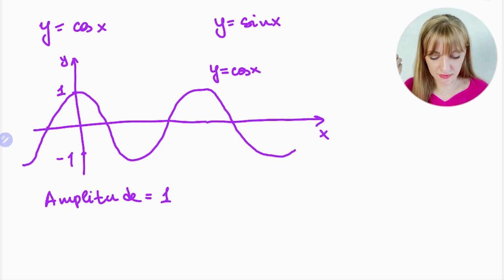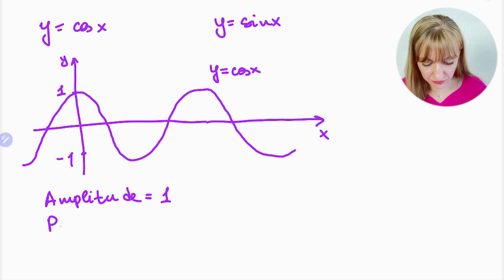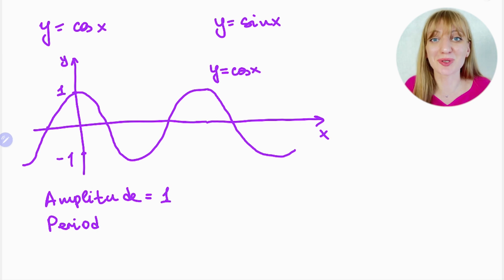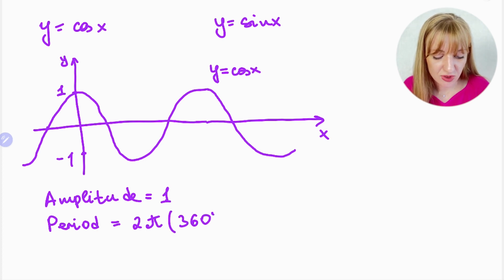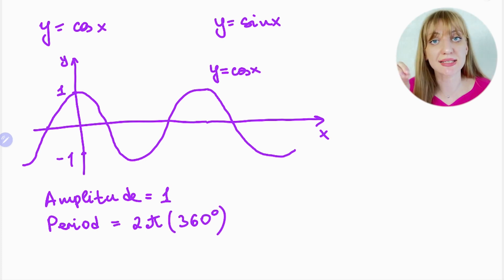And the second characteristic of the function is why it's called periodic, because it has a period. The period for both sine and cos is always 2 pi, or how much in degrees? Right, 360 degrees, if you write this in degrees. Of course, for sketching graphs, I prefer radians, and as usual for the unit circle, I prefer radians.